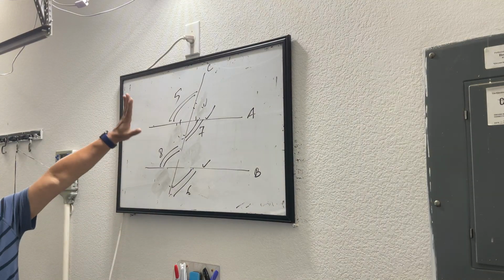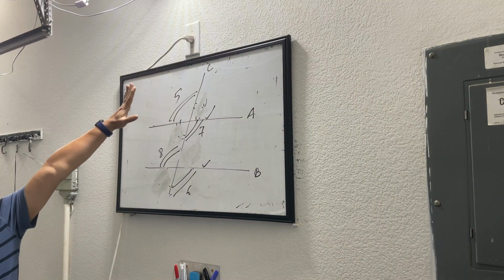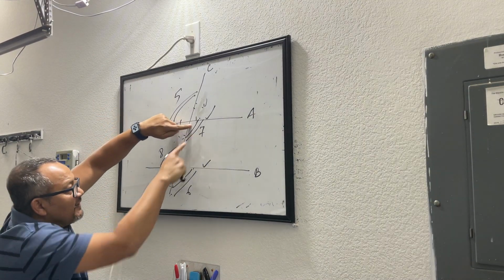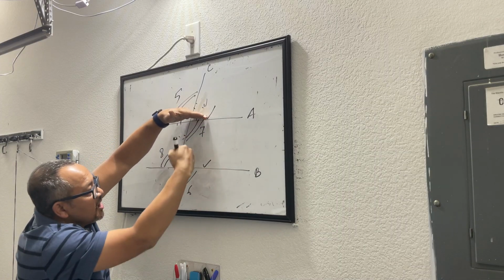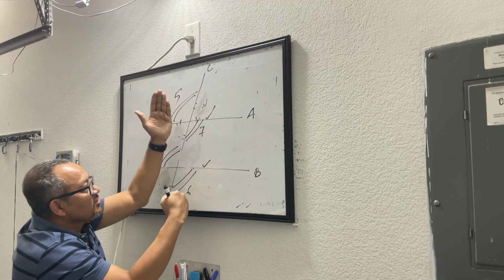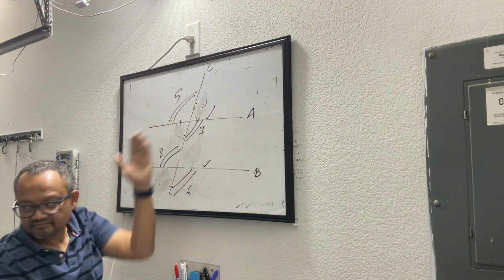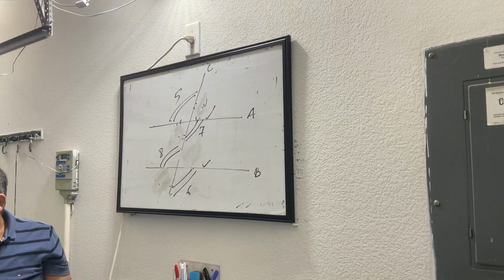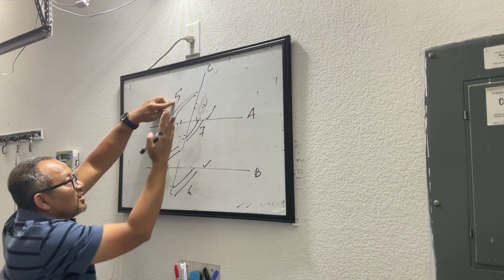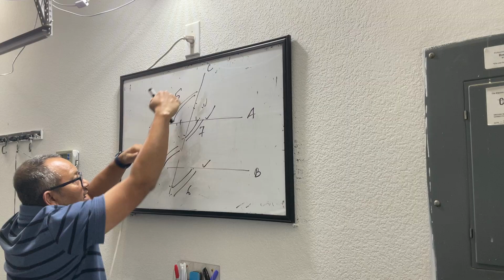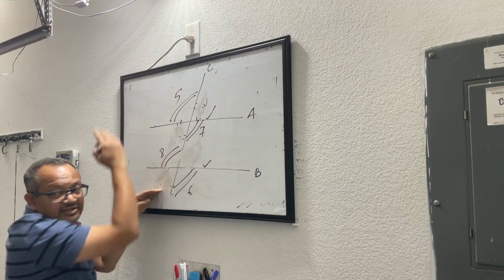Alright, coming back here. So now, what you are seeing here is 7 and 6, these two are corresponding angles because both of them are below the parallel lines and on the same side of the intersecting line. Similarly, 5 and 8 are also corresponding angles because both are above the two parallel lines and on the same side of the intersecting line.